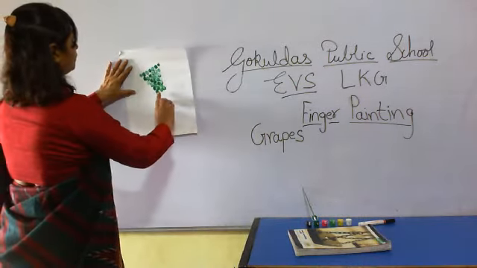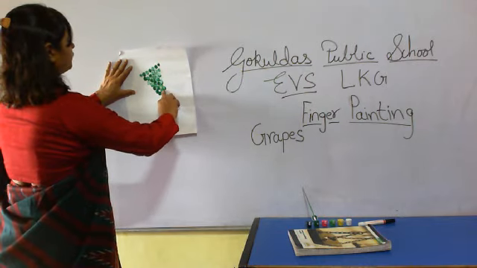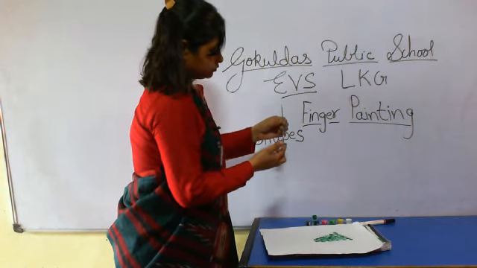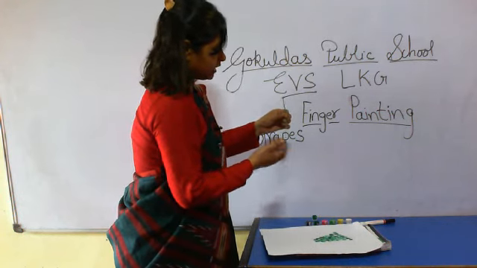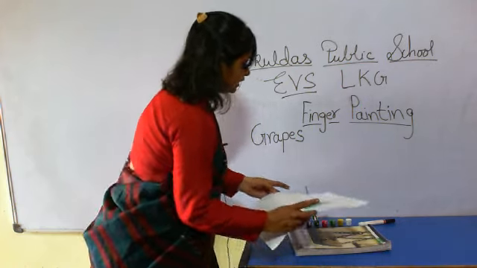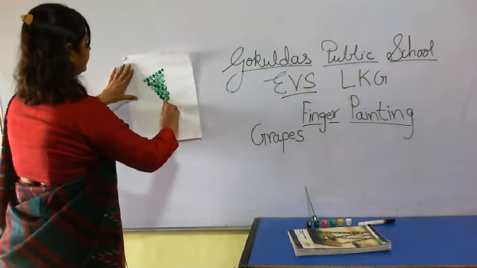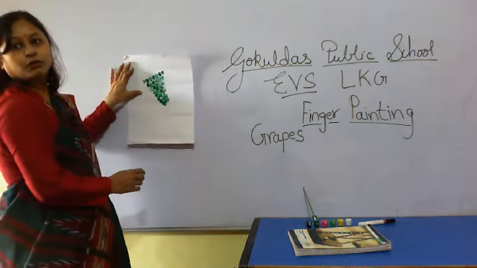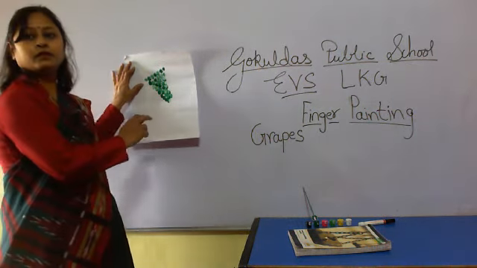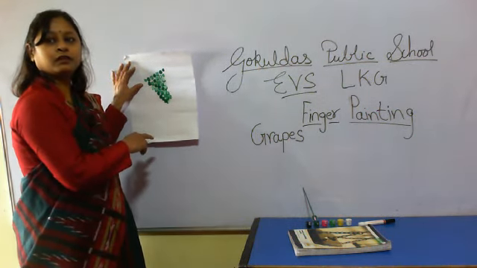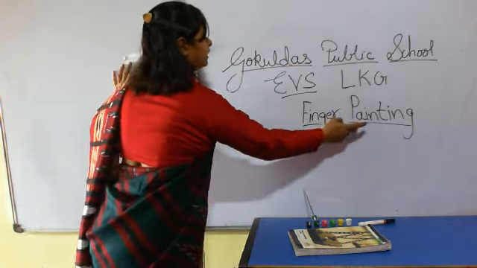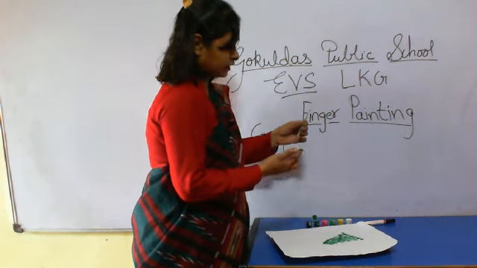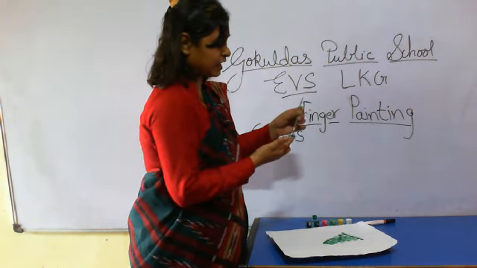You have to do it in your EVS notebook. Where do you have to do it? In the EVS notebook, and at the top you have to write finger painting and the name of the fruit. What will you write? Finger painting and the name of the fruit. The name of the fruit is grapes.